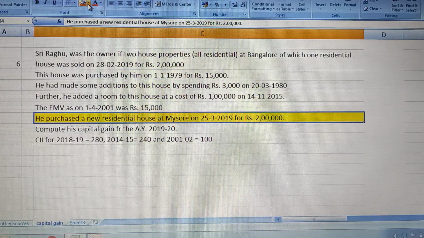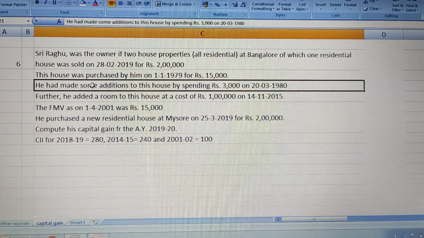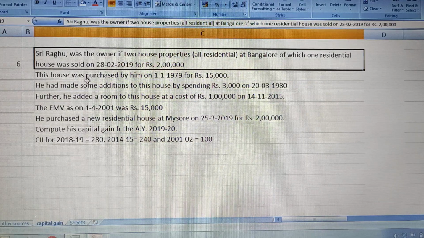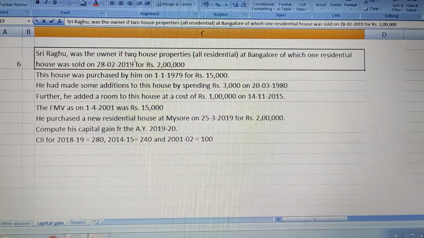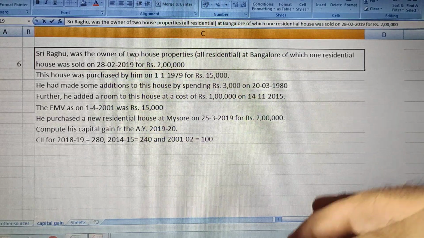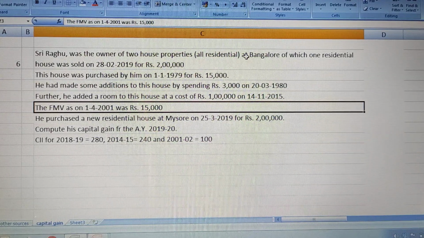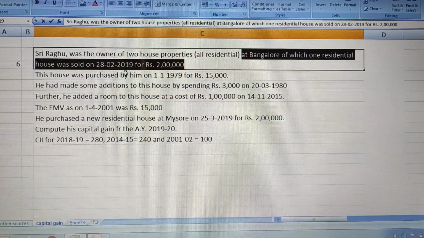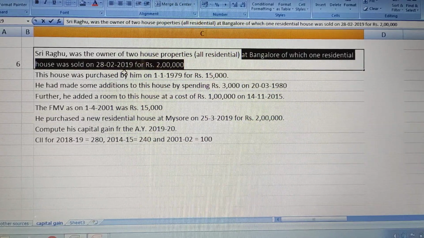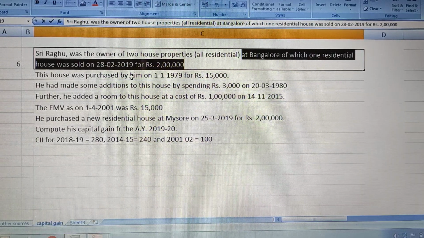Let me not highlight this now itself, you will get confused. The problem says that Sri Raghu was the owner of 2 house properties, all residential properties at Bangalore, of which one of the residential houses was sold on 28th February 2019 for rupees 2 lakhs.